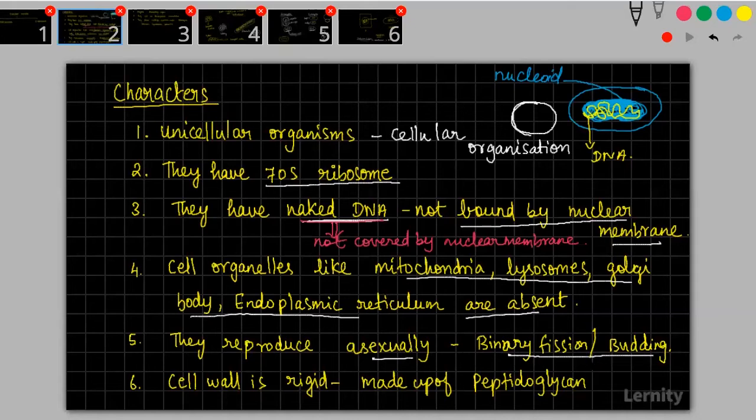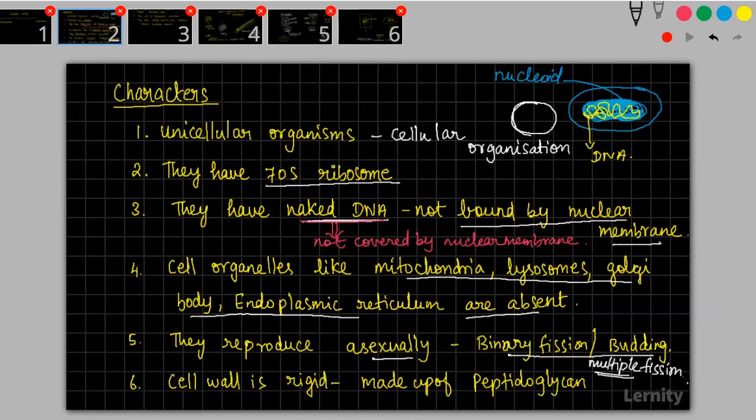In some cases they will also go for multiple fission, but multiple fission will happen only under unnatural circumstances, whenever there is adversity or some kind of unfavorable situation. Conjugation, I will tell you when I'm teaching bacteria specifically.